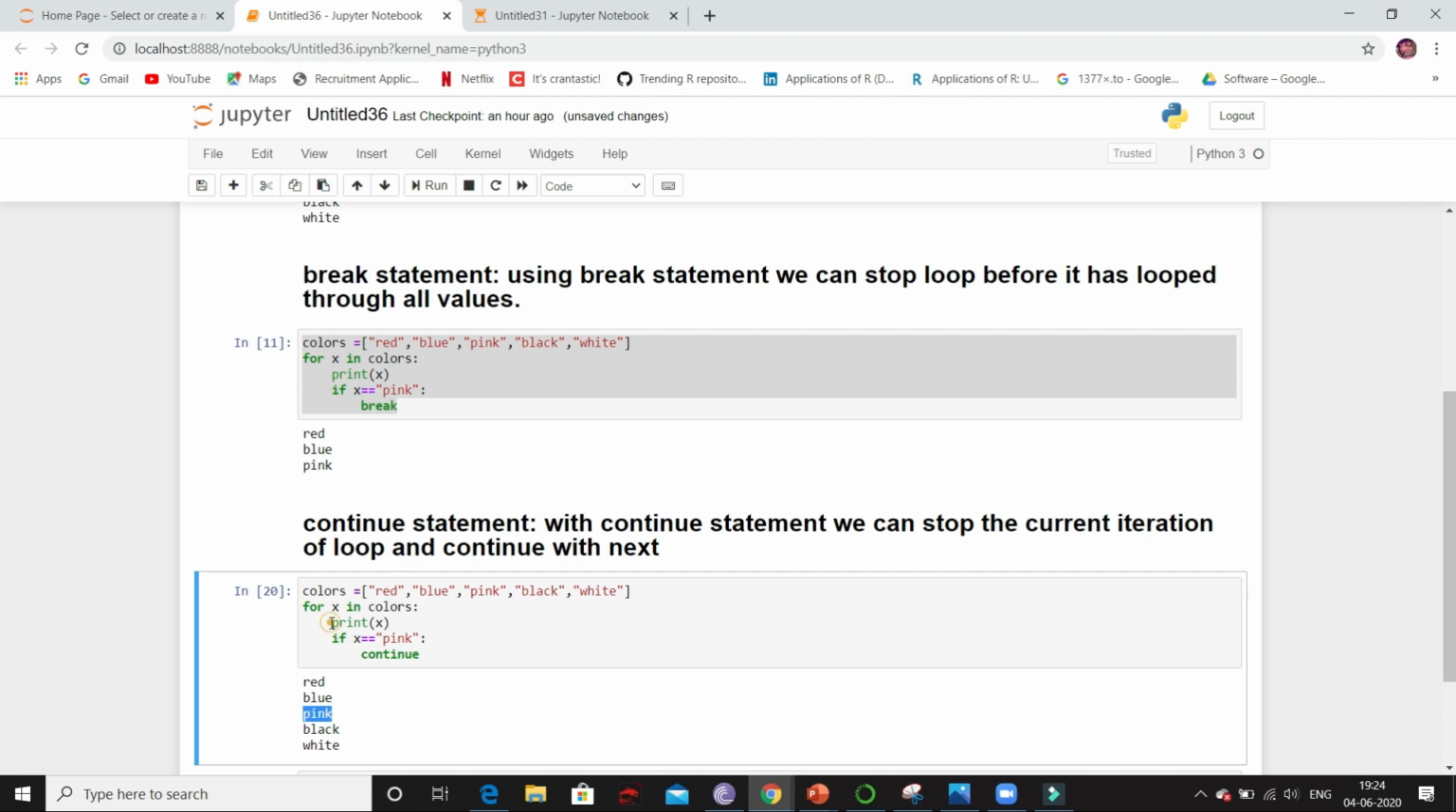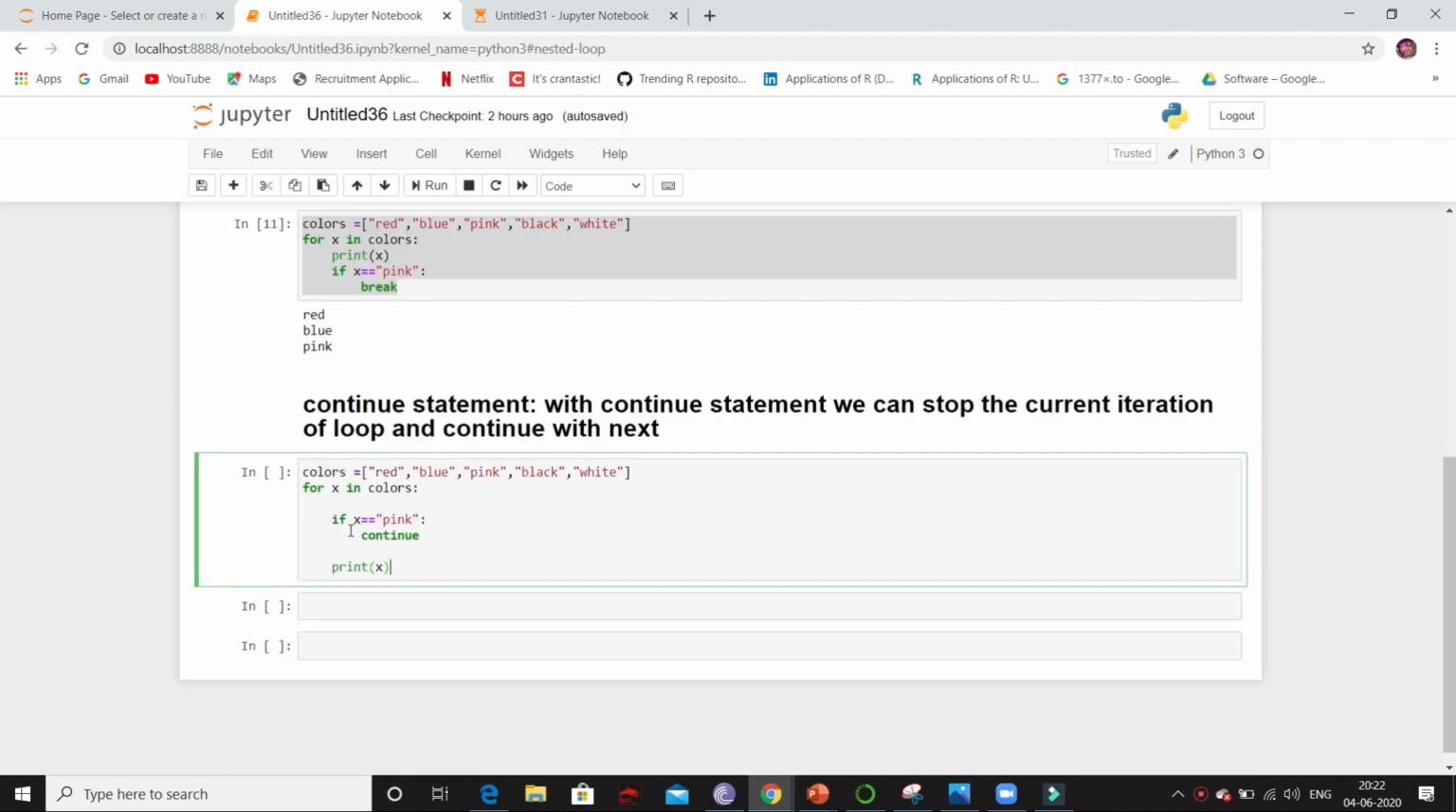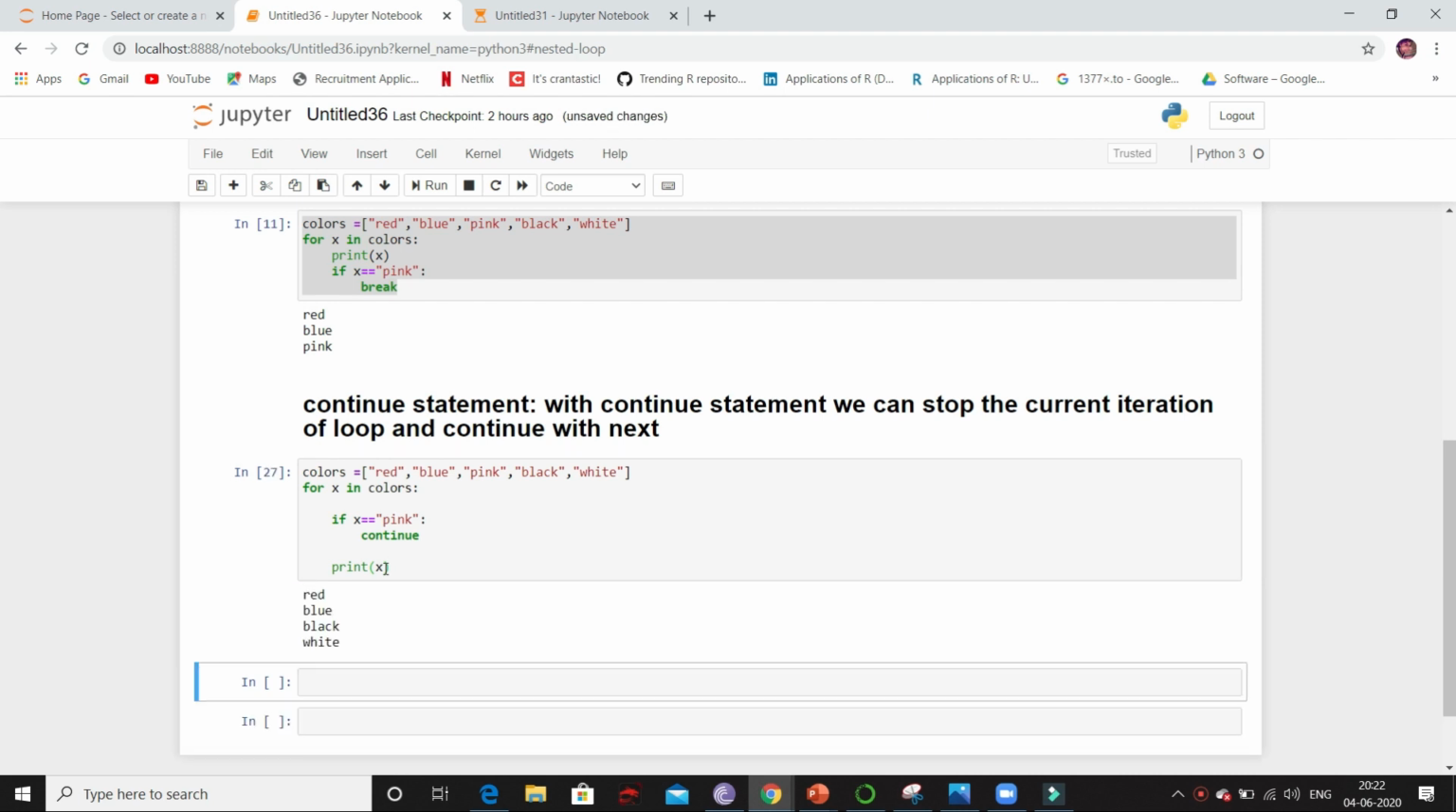This print x, you have to put after continue. Outside means you have to put this print statement in else part. So if x value is equal to pink, then it will stop the current iteration and it comes to else part and print. Now if I run, you can see pink is not printed, but the values present after pink, that is black and white, is printed.